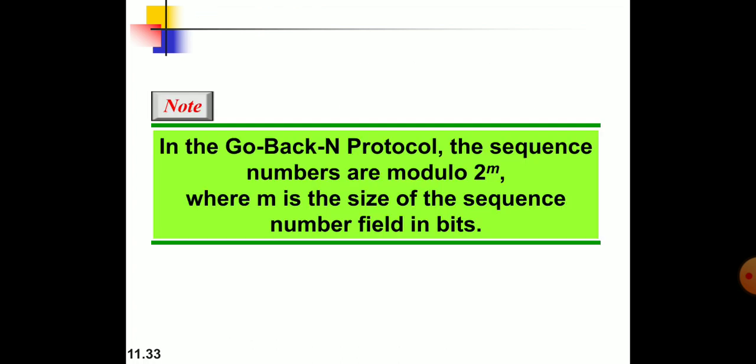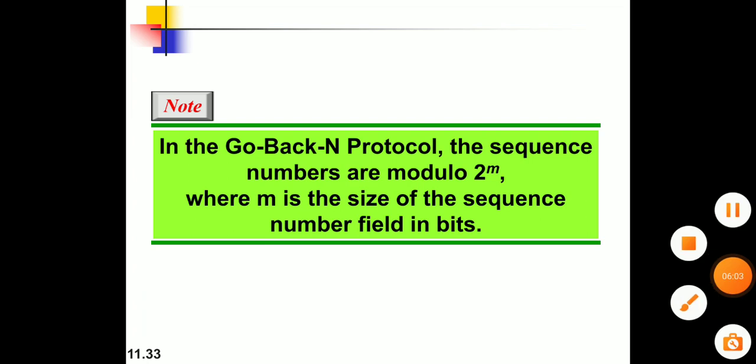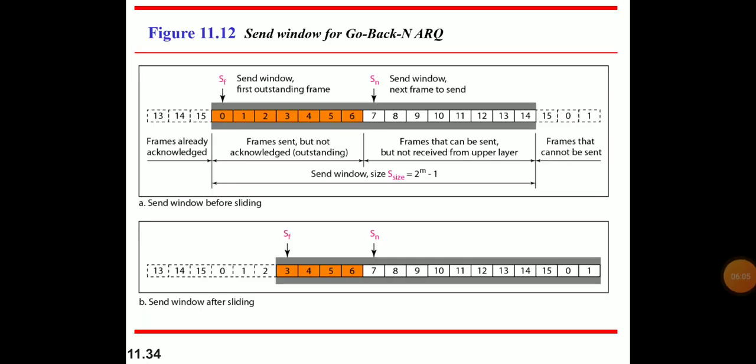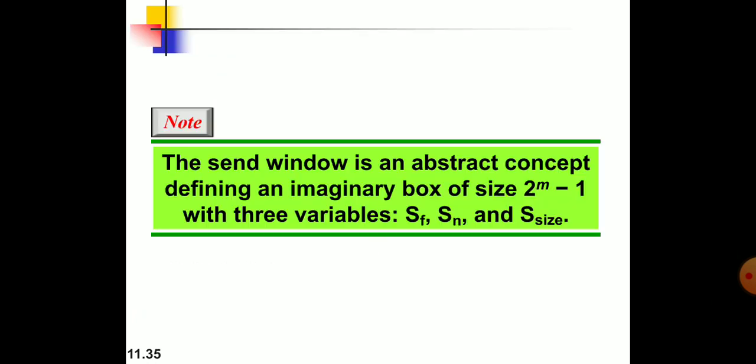In the go back N protocol, the sequence numbers are modulo 2 to the power m, where m is the size of the sequence number field in bits. This is the send window for go back N ARQ. In the send window, we are showing that frames sent but not acknowledged are outstanding. The next window shows frames that can be sent but have not yet been received from the upper layer. The send window is an abstract concept defining an imaginary box of size 2 to the power m minus 1, with three variables: Sf, Sn, and Ssize.